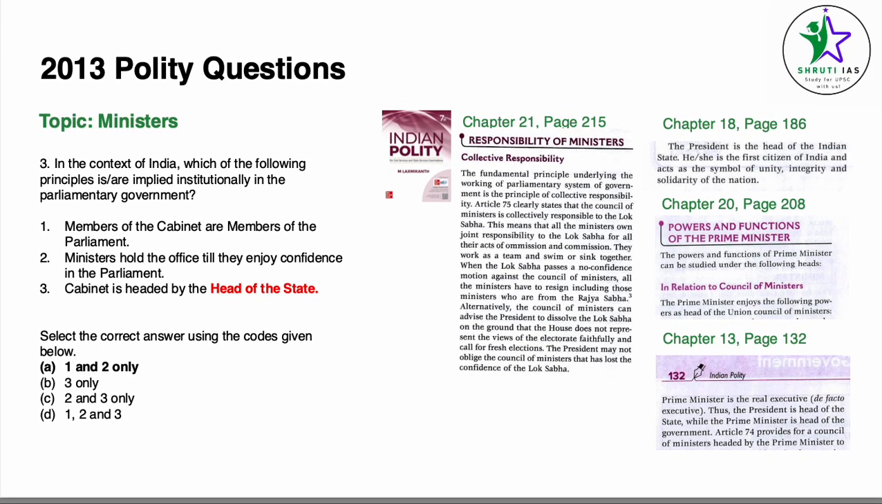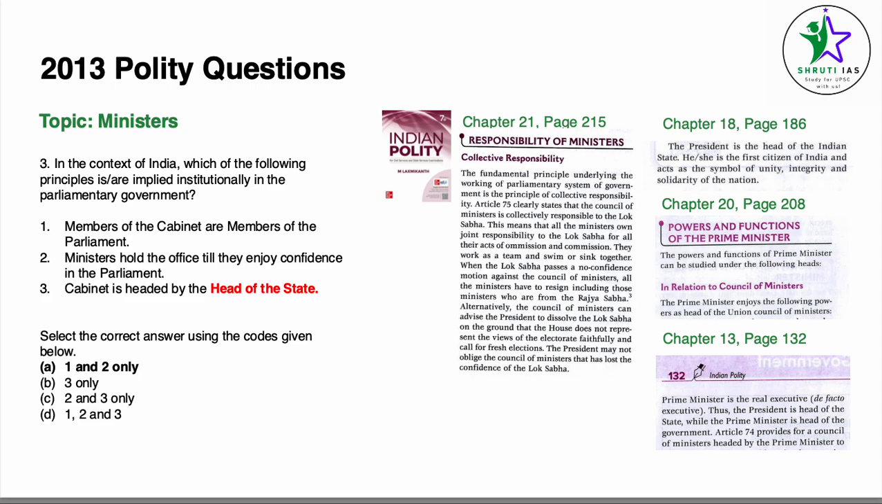Coming to question number 3, the topic is ministers. Which of the following principles are implied institutionally in the parliamentary government? Point number 1, members of cabinet are members of parliament. We're not going too deep into this because this is pretty straightforward. Members of cabinet are also the council of ministers, which are the members of parliament. So statement 1 is correct.